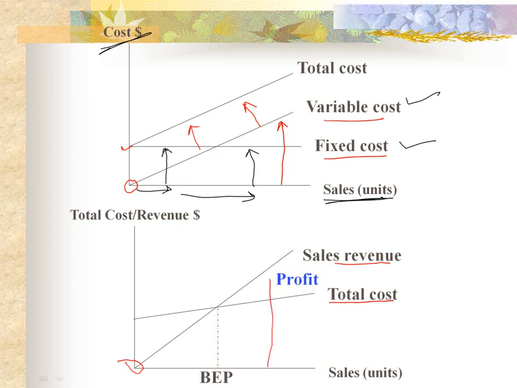When the number of units sold increase, the sales revenue will also increase. The point of intersection between total cost and total revenue is the break-even point. When we draw perpendicular on x-axis, it is break-even point in units. When we draw perpendicular on the y-axis it is break-even point in volume.